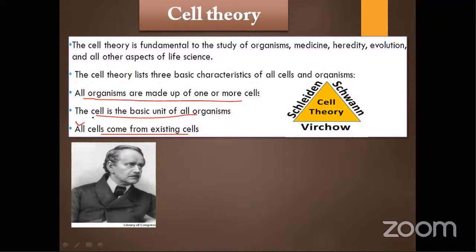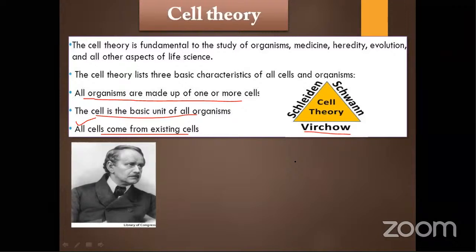The third point, that all cells came from existing cells, is commonly expressed by a phrase, omnis cellula e cellula. Virchow gave this phrase in his own language, and it sometimes comes in exams. After these first two points came, Virchow gave this in 1855.